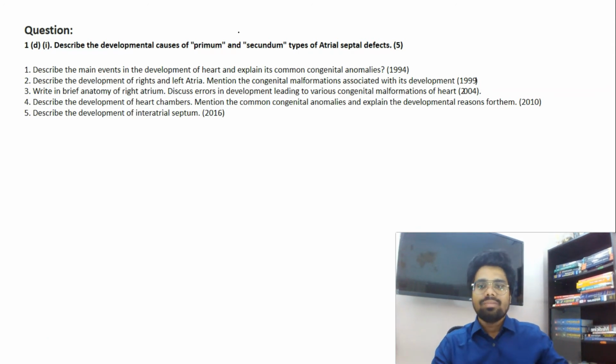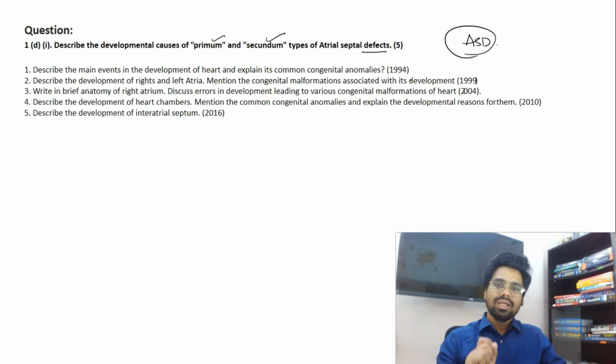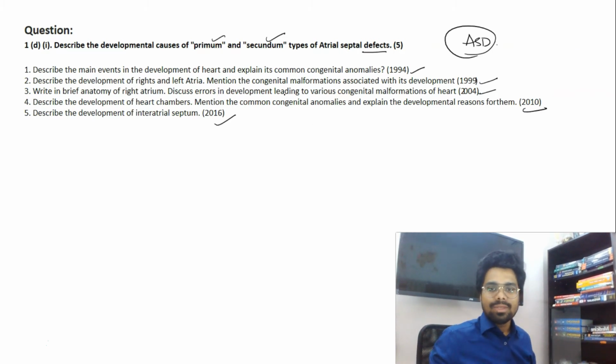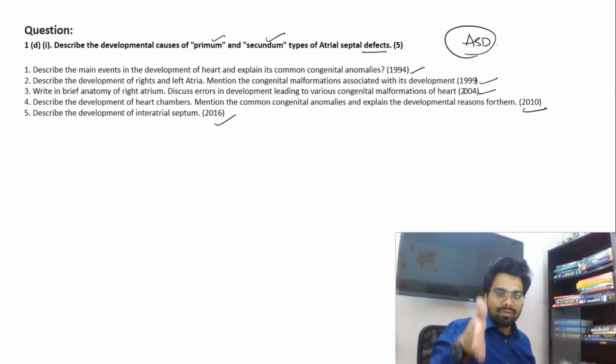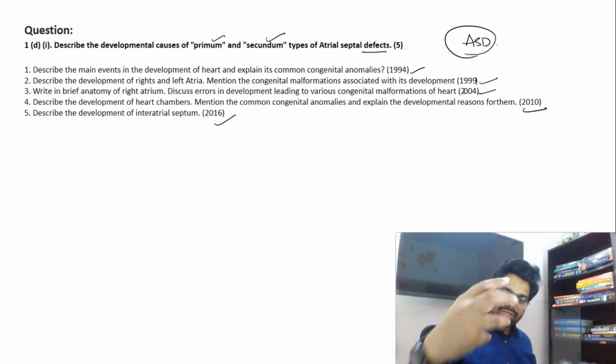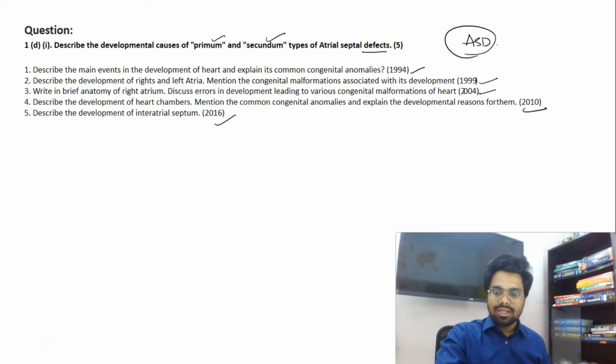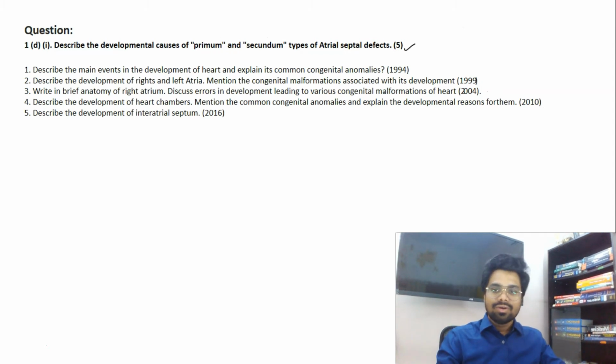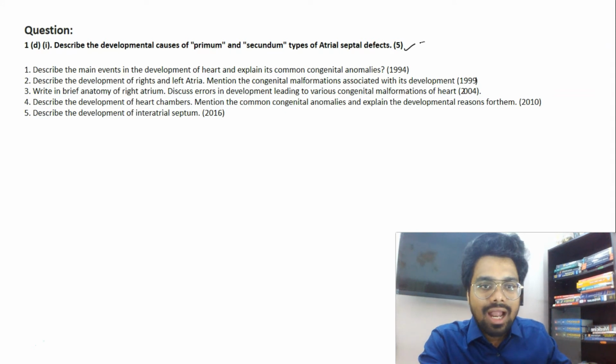So now let's go very fast with all the questions to try to understand what they're trying to do. Again, see, developmental causes of septum primum and septum secundum types of ASD. Congenital heart diseases from the embryology part of anatomy, very important. See, in 1994, 99, 2004, 2010, 2016, they are revolving around the anatomy and embryology of the atrial septum. If you understand how the septum is formed, any malformation or defect in the formation of these septums will lead to these developmental defects.